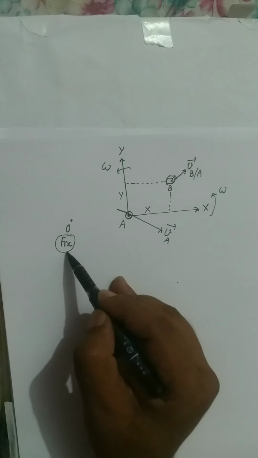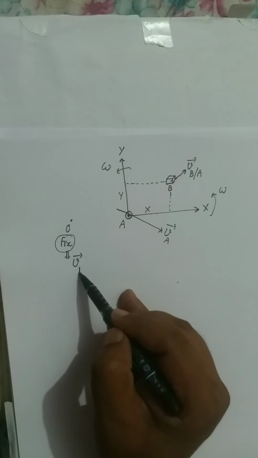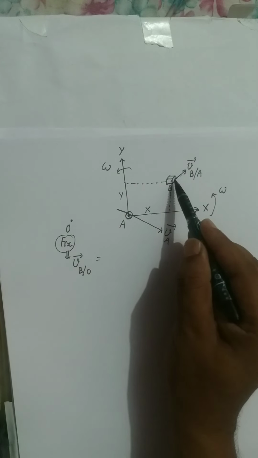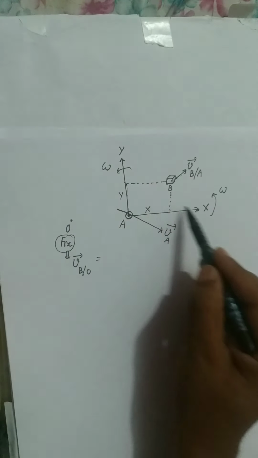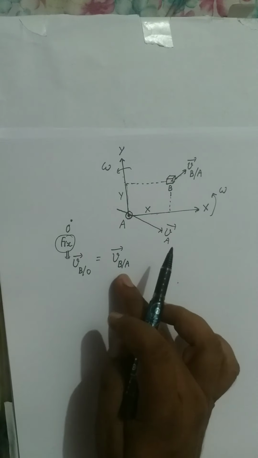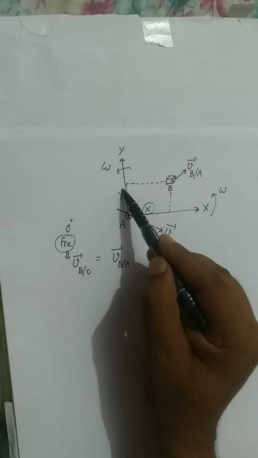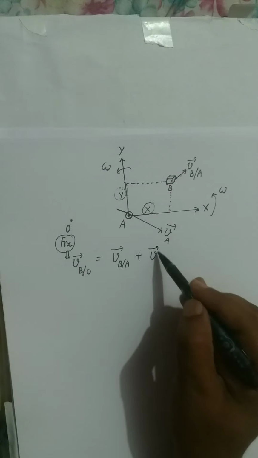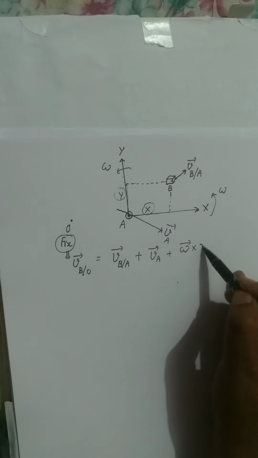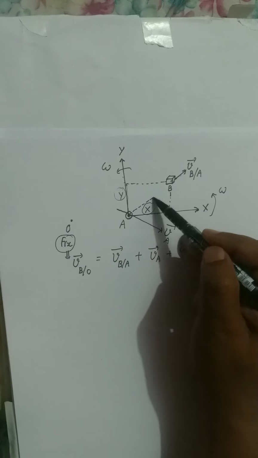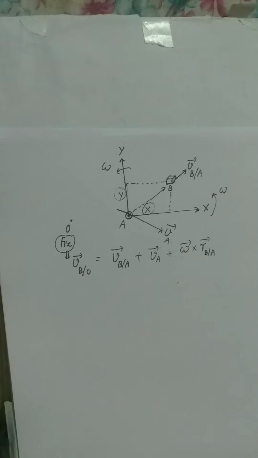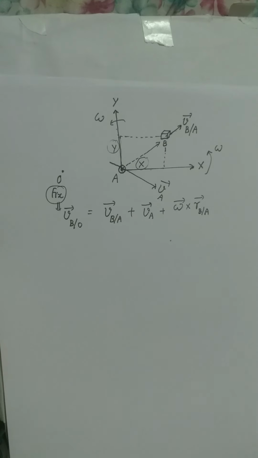If this is the x coordinate and this is the y coordinate, then these coordinates of particle are changing. So relative to point O, the velocity of block can be, first, the velocity of block due to change in coordinates in this frame, which we denote as VB oblique A. This is the velocity due to variation in these coordinates, plus velocity of A, that is the velocity of this point A, plus omega vector cross position of this block from point A. So this is V of B block from point A. This is my three terms. I hope it is clear to you now.